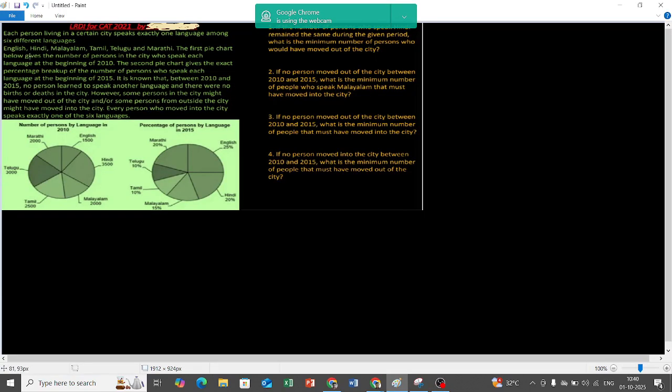Okay, so each person living in a certain city speaks exactly one language among 6 different languages: English, Hindi, Malayalam, Tamil, Telugu, Marathi. The first pie chart gives the number of persons in the city who speak each language at the beginning of 2010.